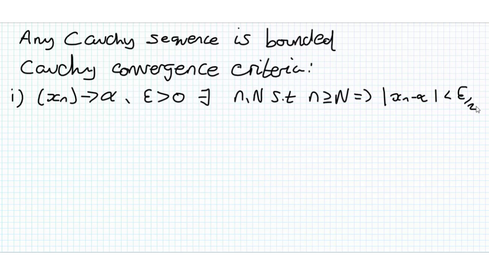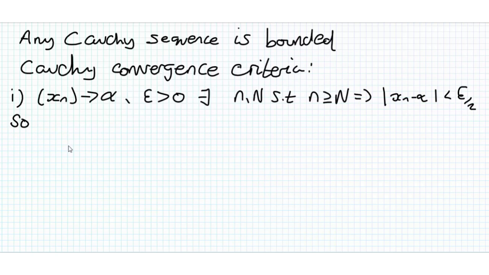And this is because epsilon we're just taking as any number greater than 0, so we're just taking epsilon over 2 as our epsilon. But this is the formal definition of convergence. So this is all assumptions, okay?